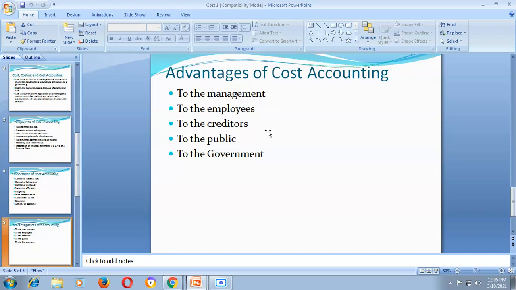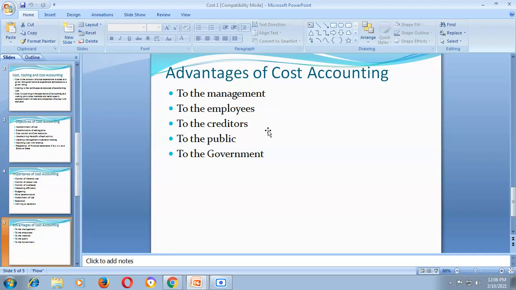Suppose the target is to complete a job within 2 hours, whereas the performance is within 1.5 hours. So the worker saved 30 minutes, half an hour, for the company. So a special reward will be given to the workers who complete their job within the standard time or before the standard time.